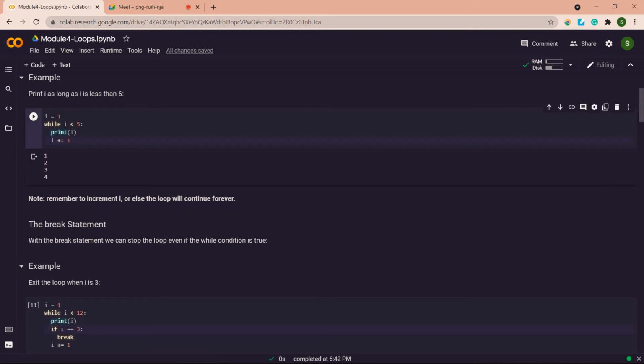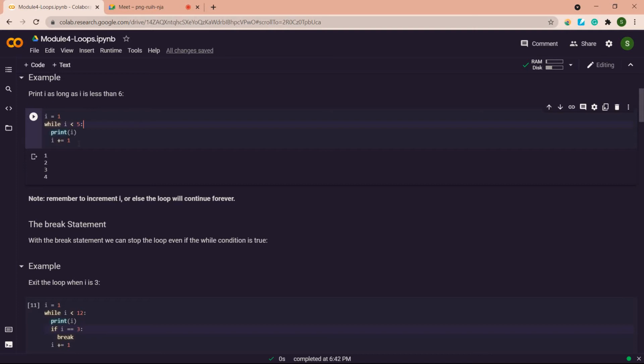I have used I plus equal to 1 because I don't want my I value to remain static. If I did not increase this I value, it would always remain 1, and the condition would always be true. It keeps on printing 1, like an infinite loop, and we cannot stop it.